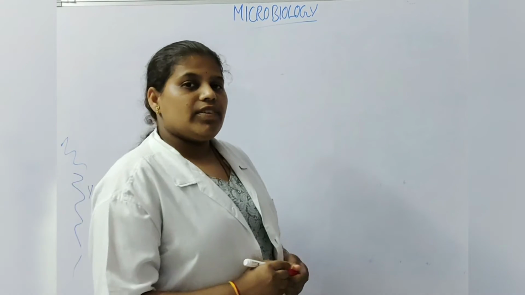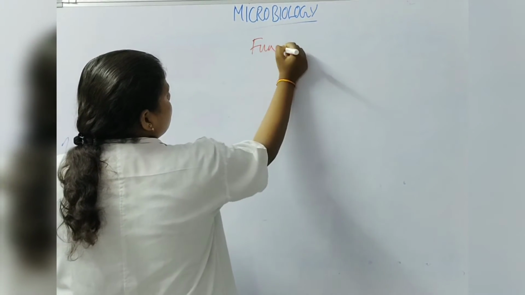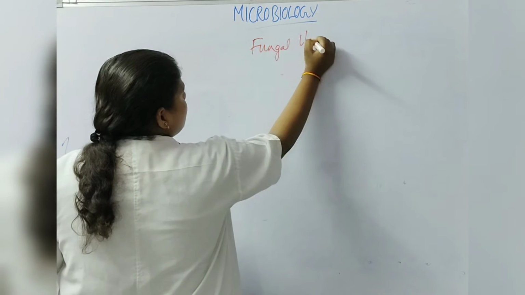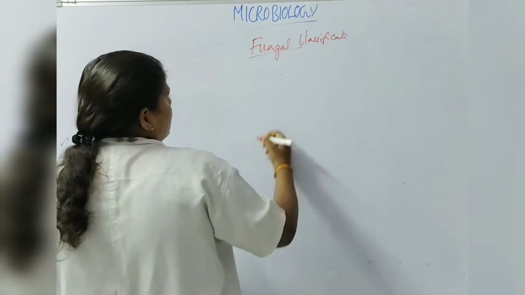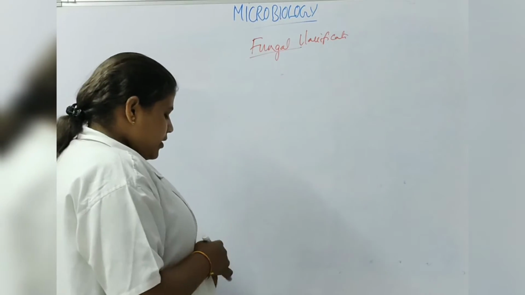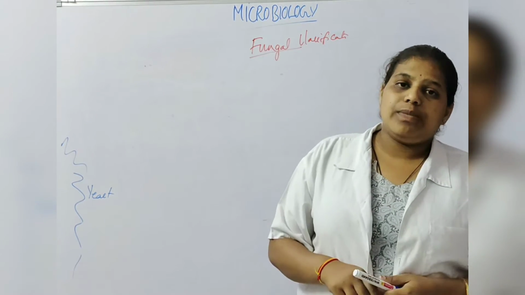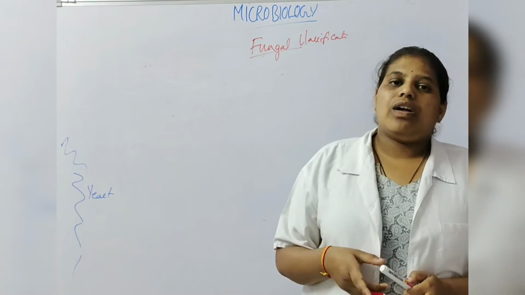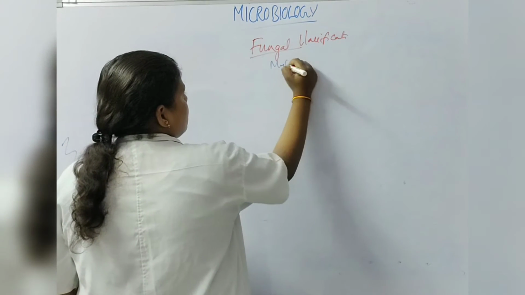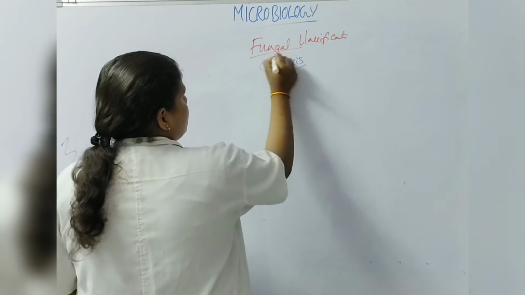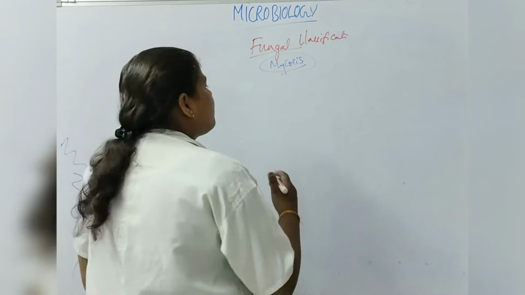And next we have fungal disease classification. In fungal disease classification, the infection which is caused by a fungus is called a mycosis. This is the term used for a disease caused by a fungus.